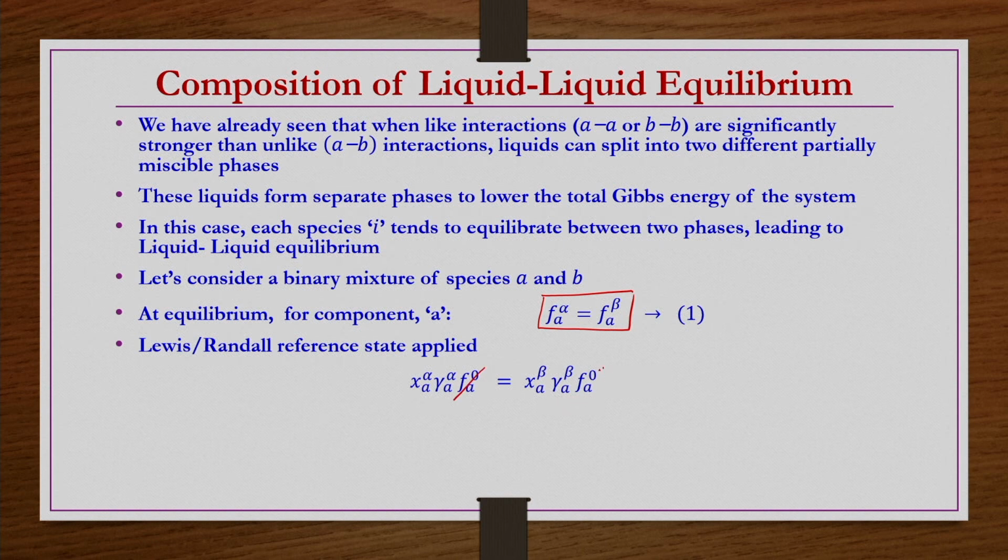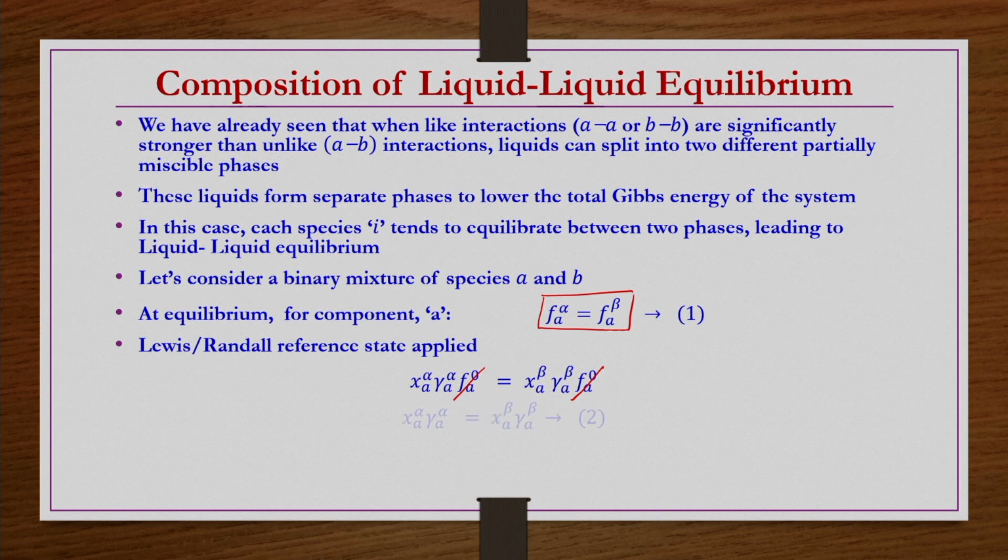This reference state is the same for either of the phases. We cannot take 2 different reference states for 2 different phases which are coexisting. If they are individually existing, then fine, we can take different reference states, but if these two phases are coexisting and at equilibrium, then you cannot take two different reference states for the phases. So, fA naught for alpha and fA naught for beta are going to be the same.